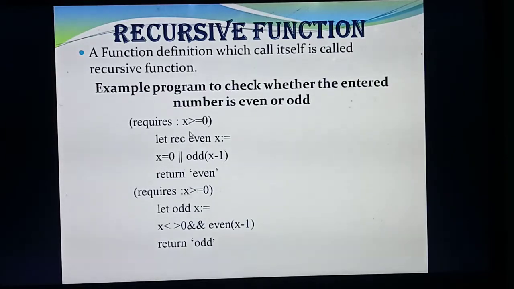Understood the first line? The given number. The number is given by the variable x. That number is always greater than or equal to 0. Understood all of you? So your condition requires. It is a requirement, and the keyword indicates a precondition. The condition you are giving is that the given number, in the variable x, is always greater than or equal to 0. Understood? Okay.